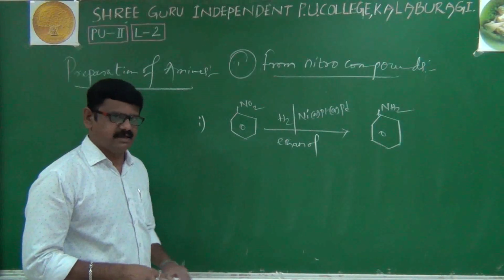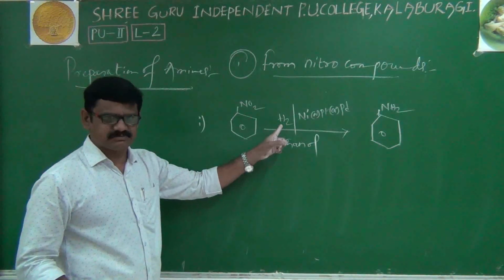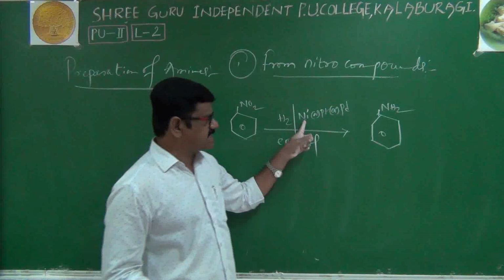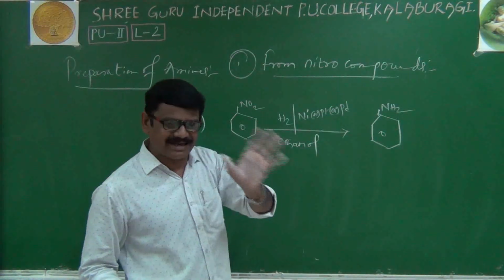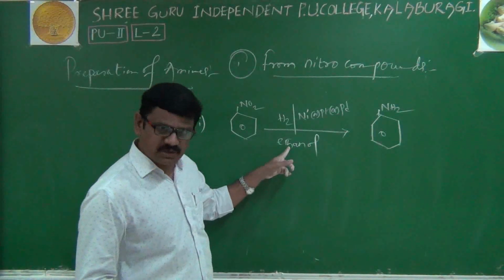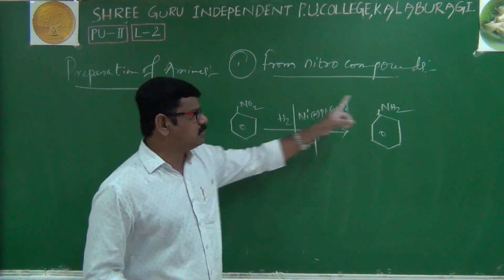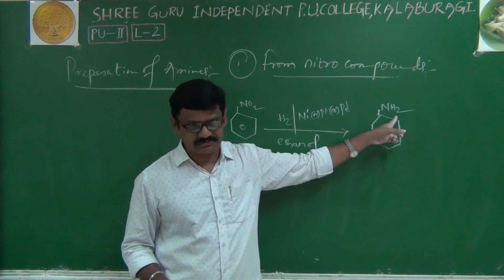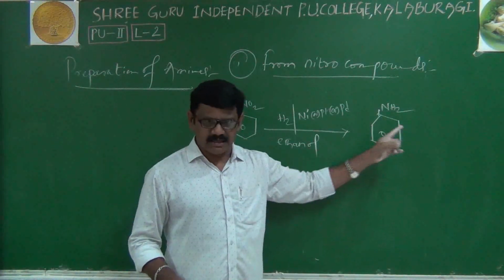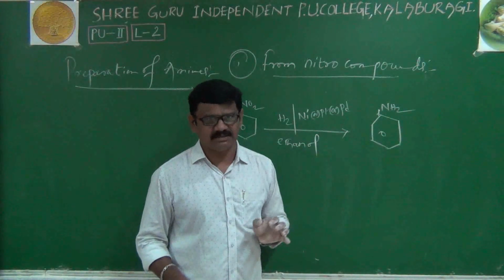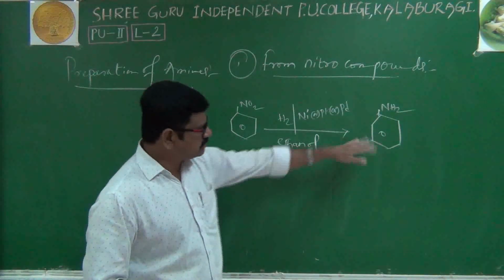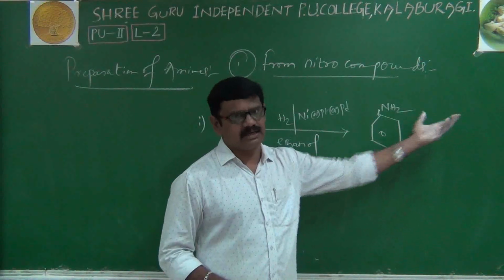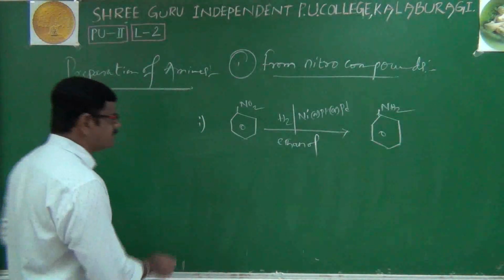Addition of hydrogen in the presence of nickel, platinum or palladium is called catalytic reduction. Then NO2 will be converted to NH2. Of course, it is not a balanced equation. According to NCERT only I am giving it here; in the NCERT book there are no byproducts.